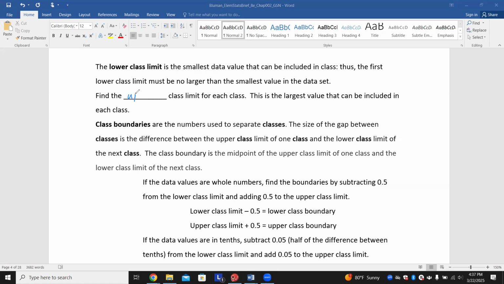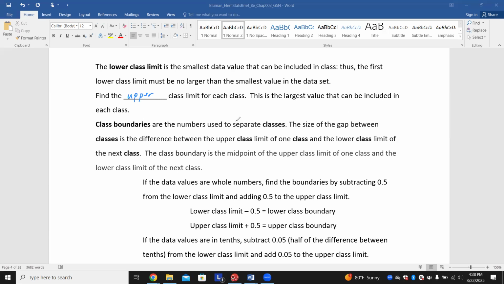All right, so with that all said, you want to find the upper class limit for each class. This is the largest value that can be included. So when we divided it by 6, we got 11. So then we were like, all right, well, 30 plus 11 gives us 41. So 30 to 41. 41 would be that upper class limit for that class range. This is the largest value that can be included in each class.